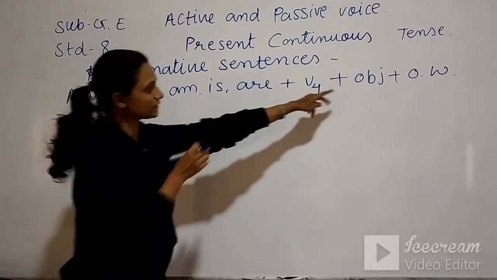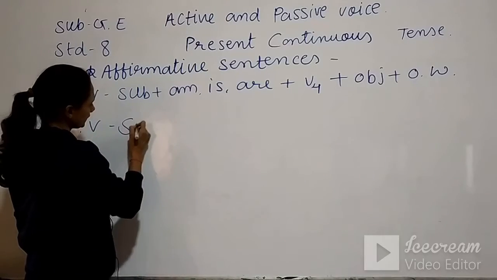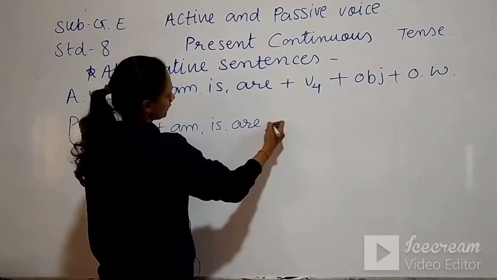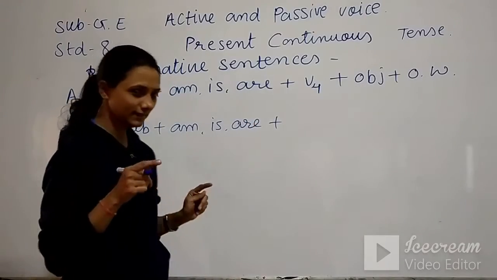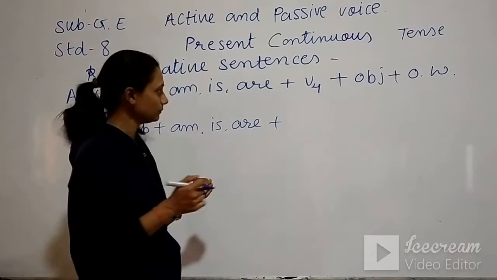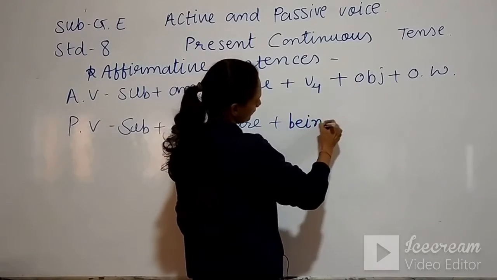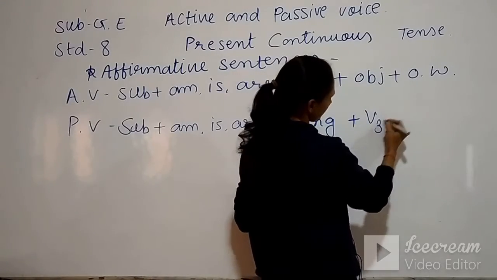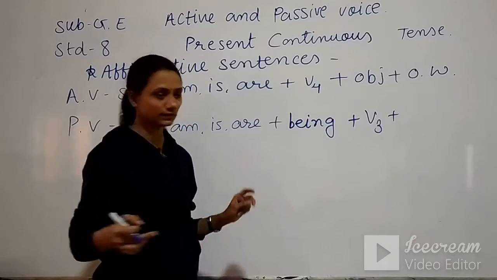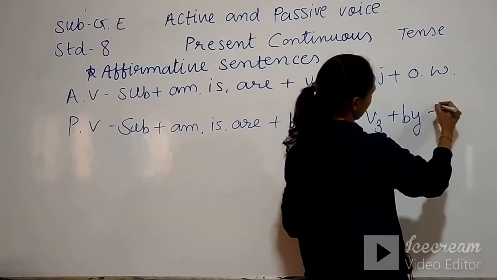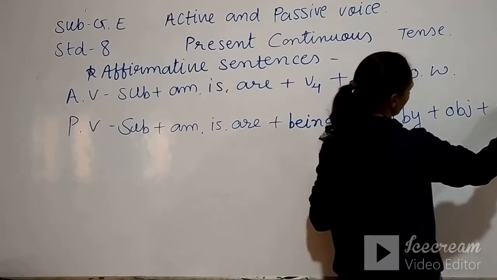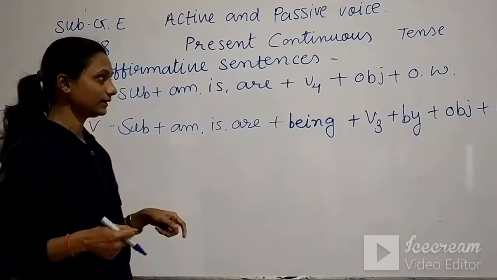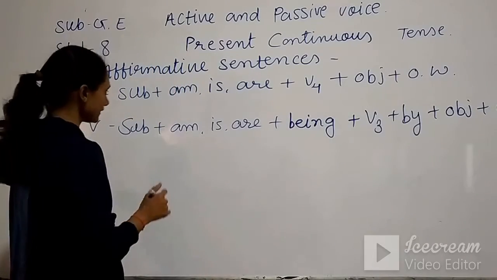Okay, now passive voice. This object will come here, so here it becomes the subject, then am, is, are. One thing is changed here, that is being, meaning you have to put being after am, is, are. After that we need V3. This V4 will be converted into V3. After that by, object and other words. Okay, this is the sentence pattern. Now we will convert sentences into passive voice using this sentence pattern.